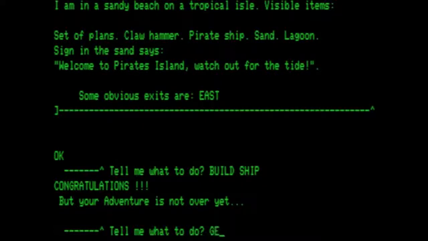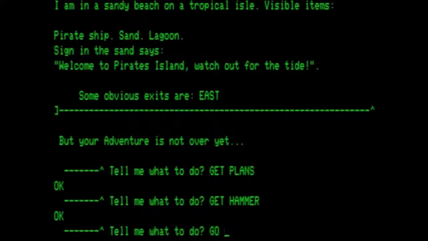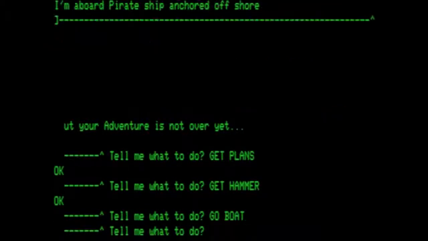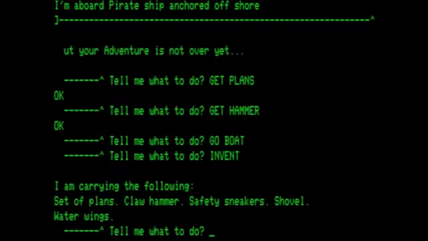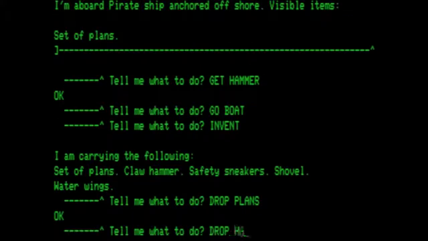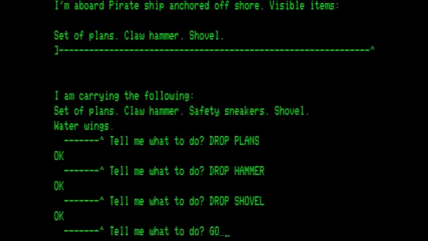So let's get the plans, get the hammer, go boat. I am aboard a pirate ship anchored offshore. Check our inventory. We have a set of plans, claw hammer, safety sneakers, shovel, and water wings. So let's drop the plans, drop the hammer, drop the shovel, and then go back to shore.